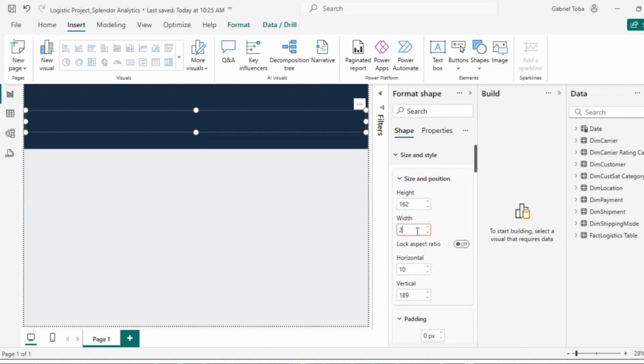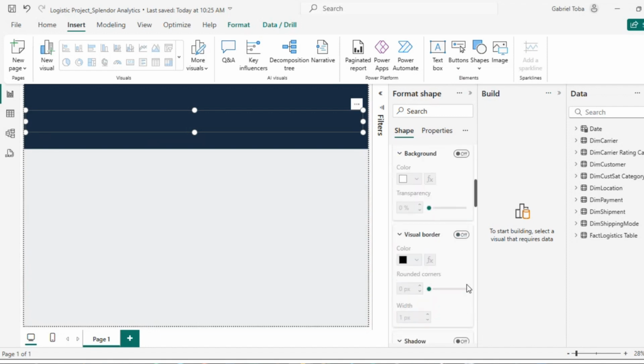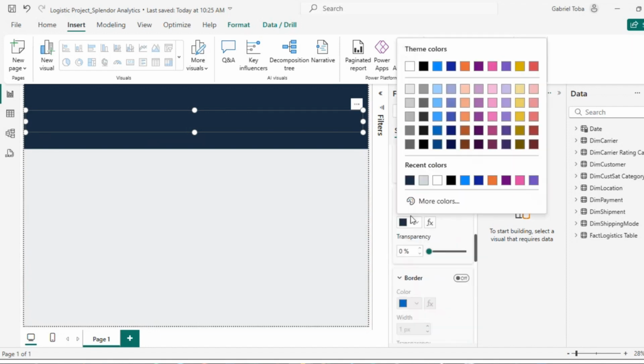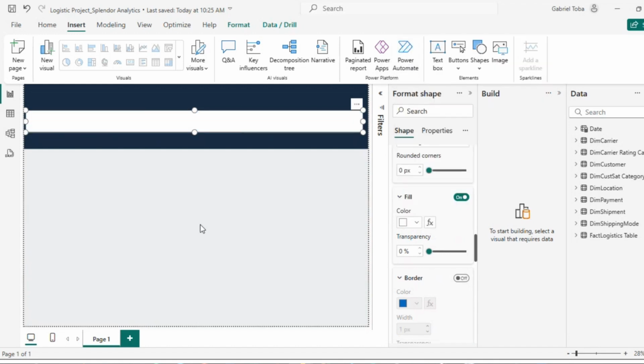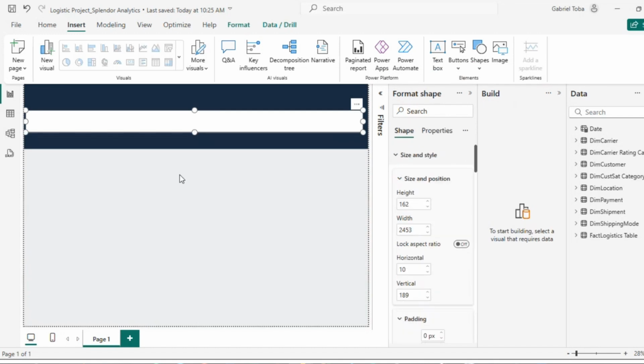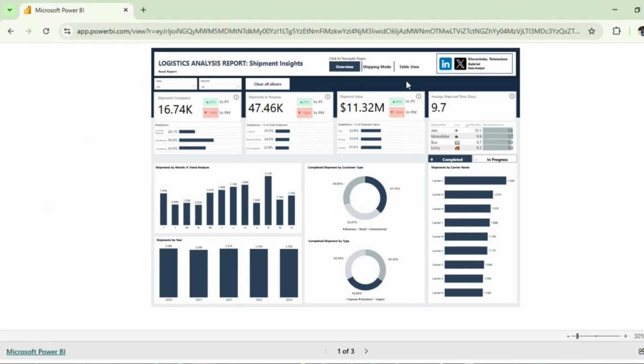So I'm going to do 2, 4, 5, 3. Okay, I'm going to change the color to white. 2, 4, 5, 3. I'm going to change the color to white. The fill, I'm going to change the fill to white, and you have a shadow here. I'm going to change it to white. Okay, let me check again if I have a shadow. I don't think I have a shadow. Okay, let me see if I have a shadow.